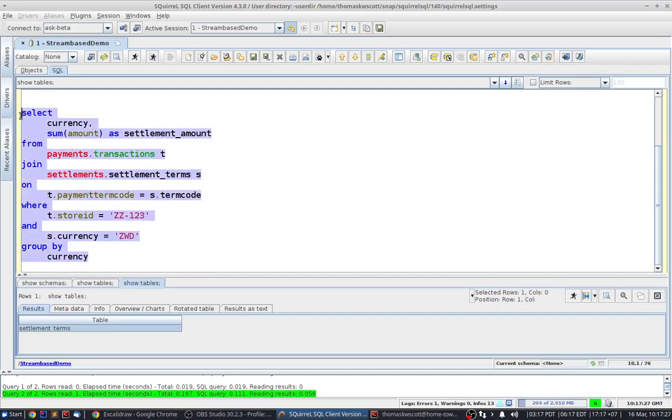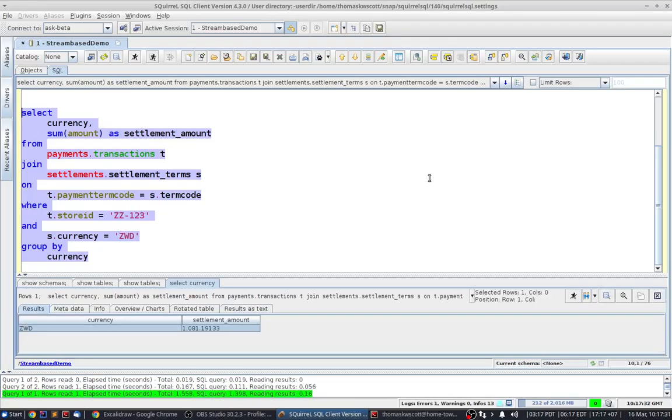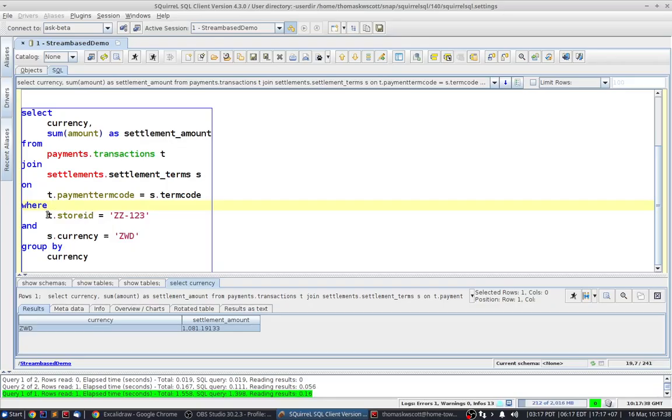So if I execute that query now, it will pull the required data from both Kafka clusters and it will surface a result. What's interesting about this particular query is I have a rigid set of constraints that I can pass through to the read layer for my Kafka cluster. I know that I'm only interested in store ID, which represents a small percentage of the transactions topic. I know that I'm also only interested in currency ZWD, which represents a smaller percentage of the settlement terms topic.